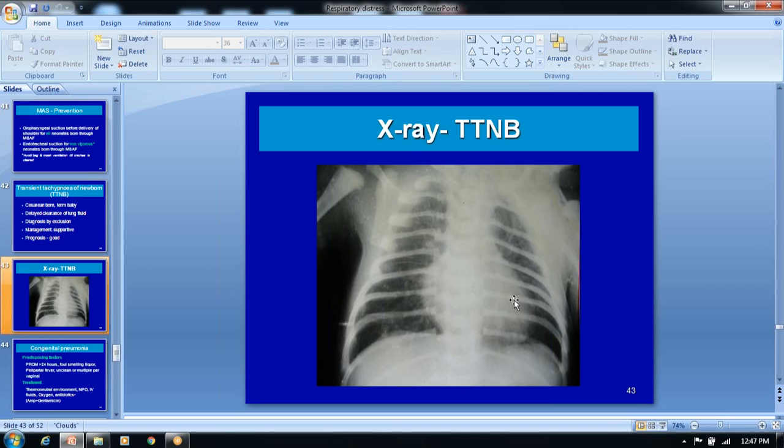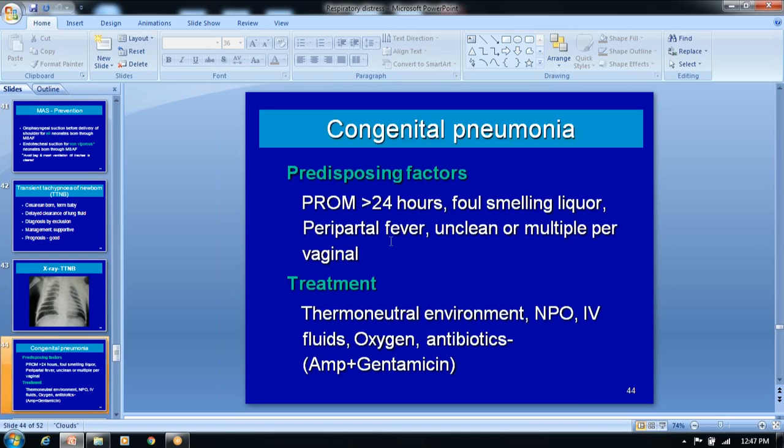Then coming to the congenital pneumonia, the predisposing factors are PROM more than 24 hours, foul-smelling liquor, unclean vaginal examination, and maternal fever 1 week prior to delivery or 1 week after delivery, and multiple vaginal examinations without using gloves. So these are the predisposing factors,